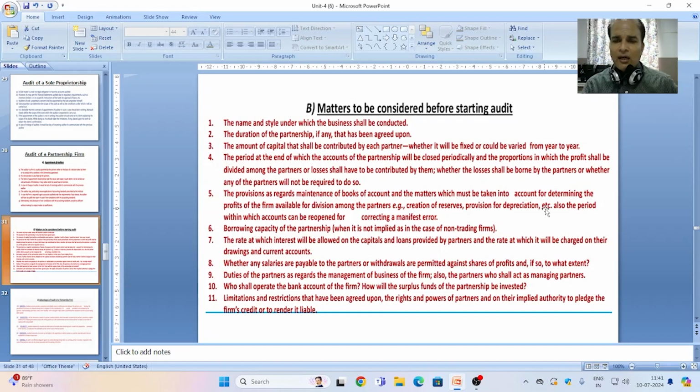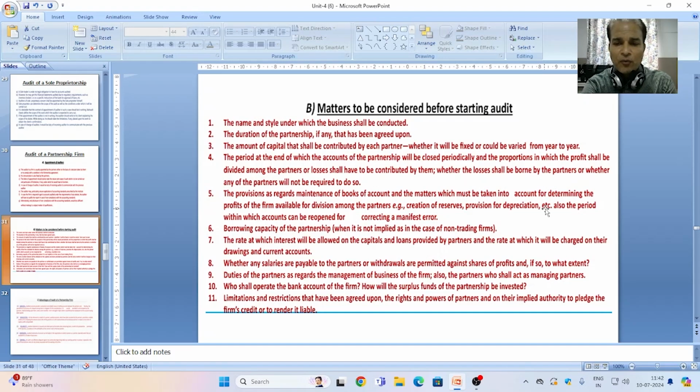Fourth, the period at the end of which the accounts of the partnership firm will be closed periodically, and the proportions in which the profit shall be divided among the partners or loss shall be contributed by them, whether the loss shall be borne by the partners or whether any partner will not be required to do so. It should be clarified by the auditor before starting the audit of a partnership firm.